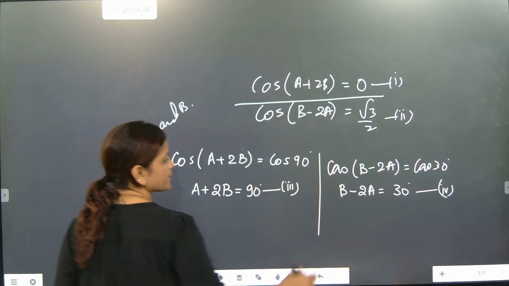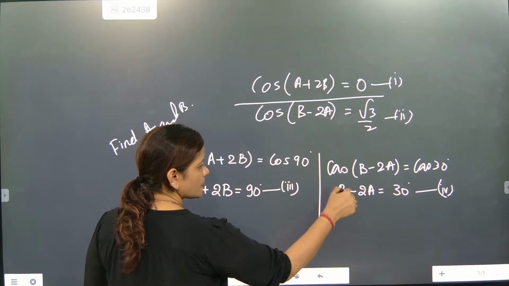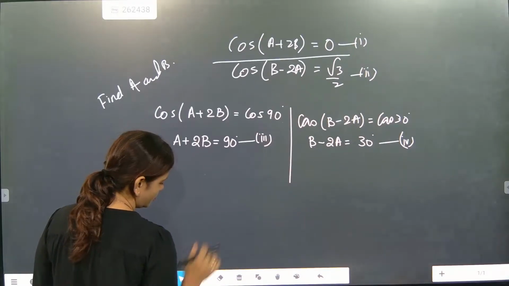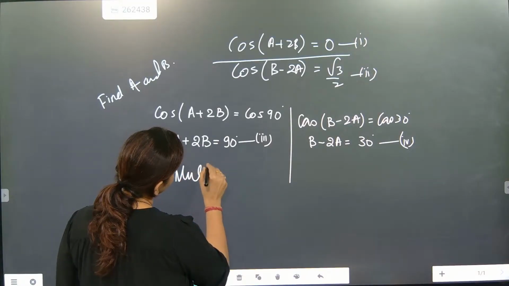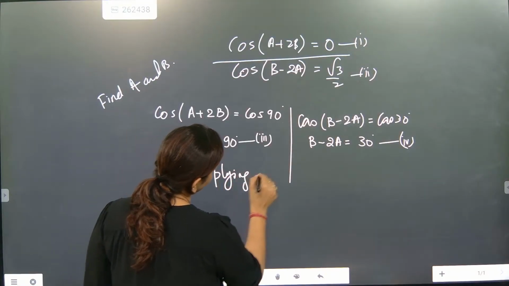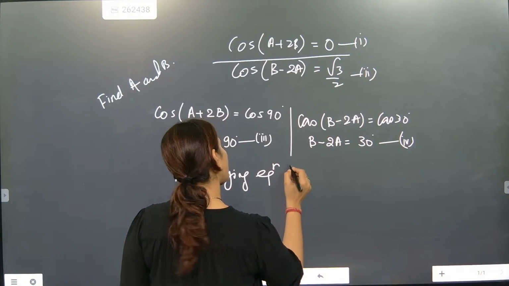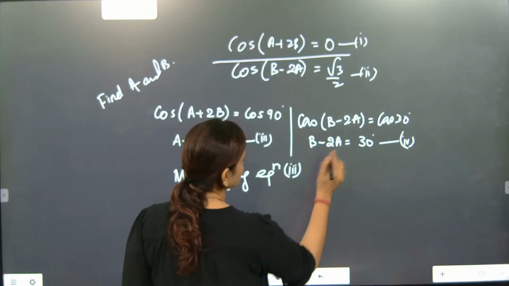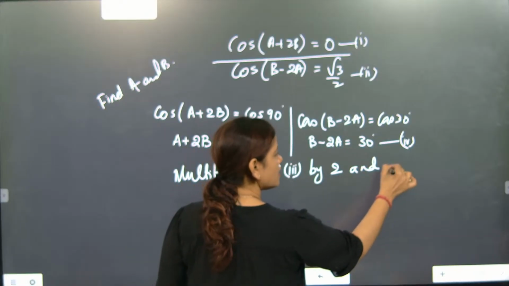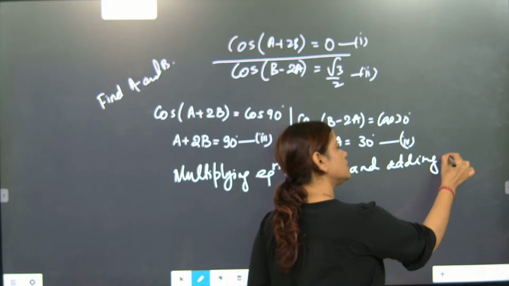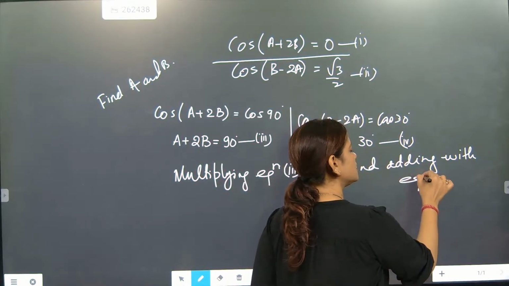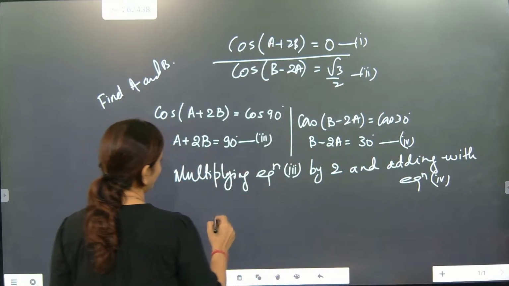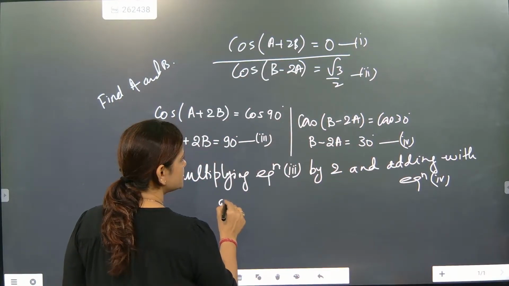So here we will multiply, one step work. Now look here. Multiplying equation 3 by 2 and adding with equation 4. Done. So we'll do it like that. Darshni is also saying the same thing. Let's check this one out.